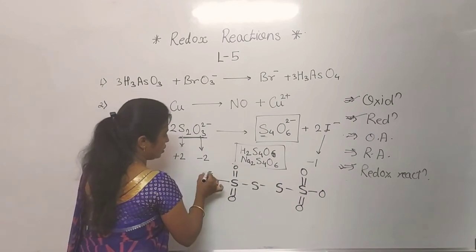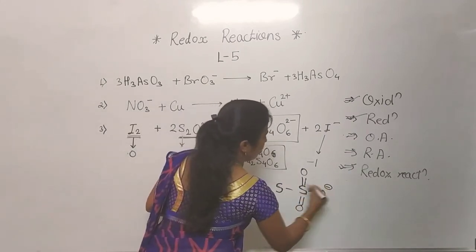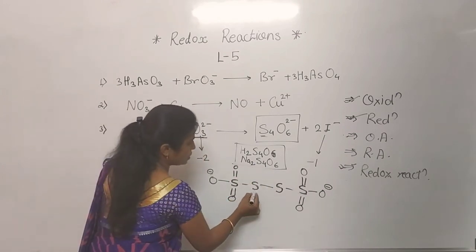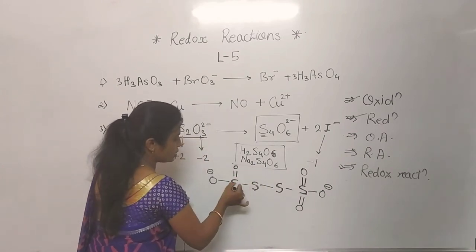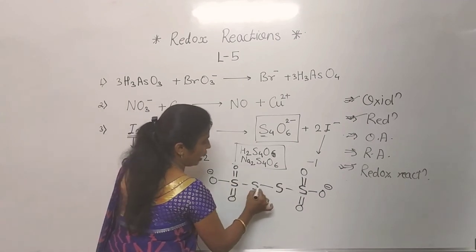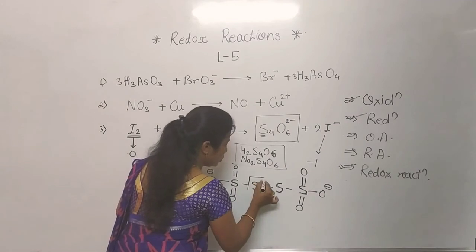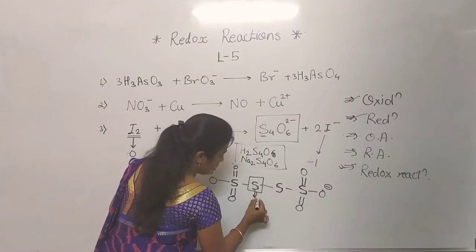Now see, here it is -1, here it is -1. Now in this, if we consider this sulfur, it is bonded to this sulfur on the left side, as well as on the right side it is only sulfur. So the oxidation number of this sulfur is 0.